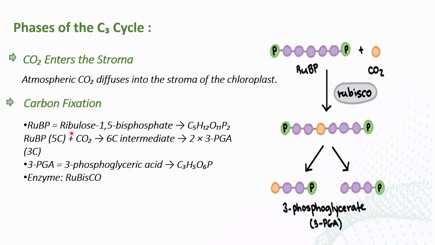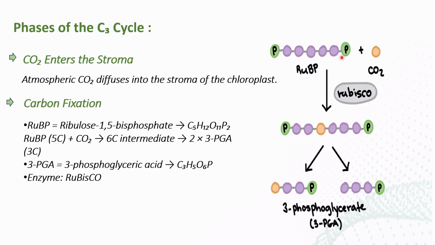RuBP is nothing but ribulose 1,5 bisphosphate. This is the first reactant, the first chemical compound which helps in the fixation of atmospheric CO2 into the C3 cycle. RuBP is a 5 carbon compound. The lavender things you are seeing here are the carbons.